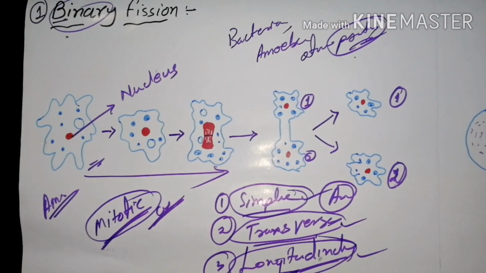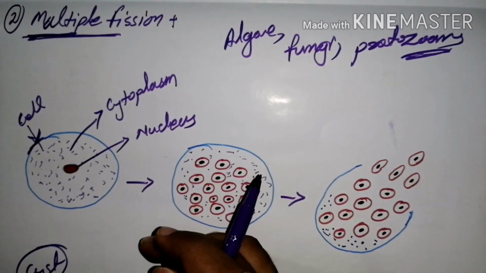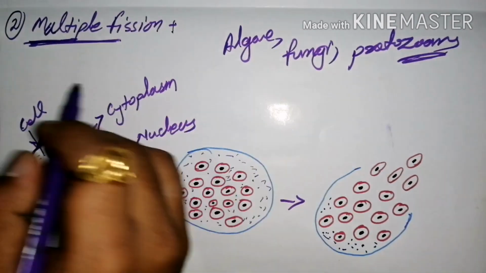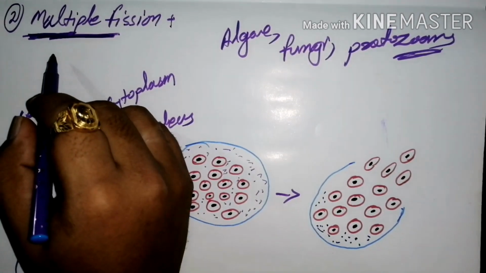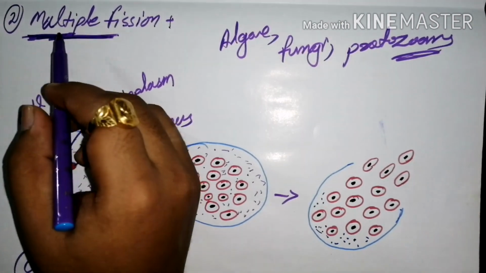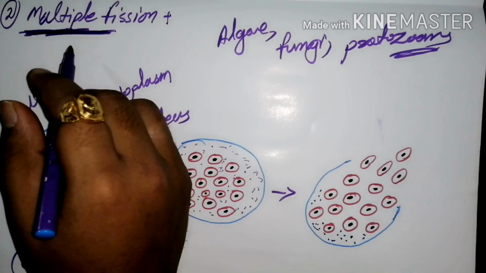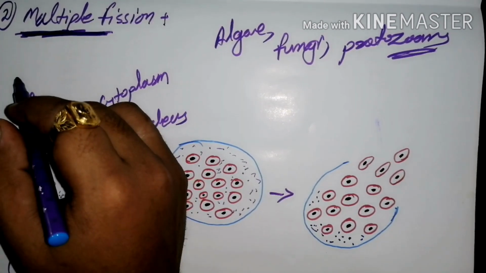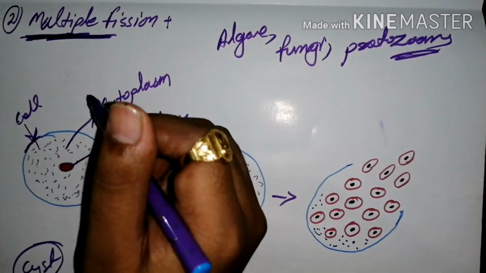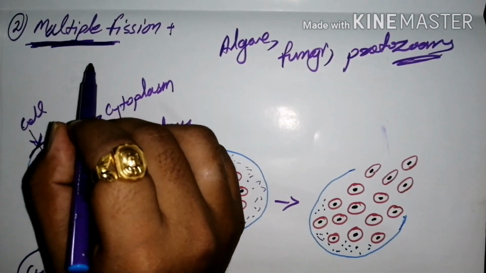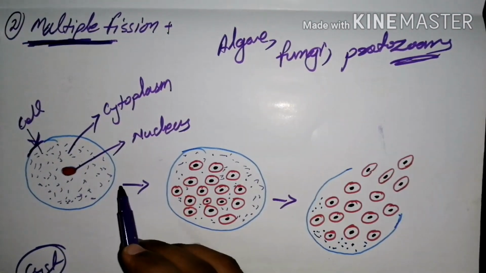Next, we are going to study multiple fission. Previously we studied binary fission, where bi means two. Here, multi means a number of. In binary fission the amoeba splits into two, but in multiple fission the organism is divided into a number of parts.